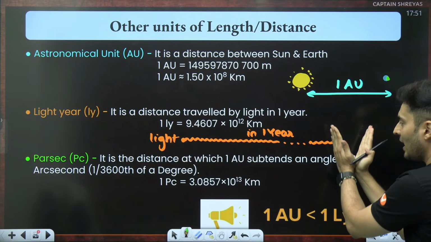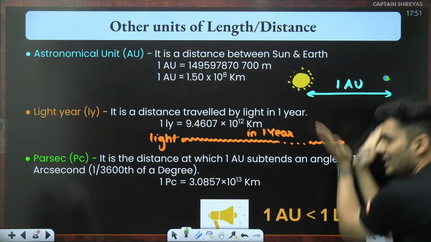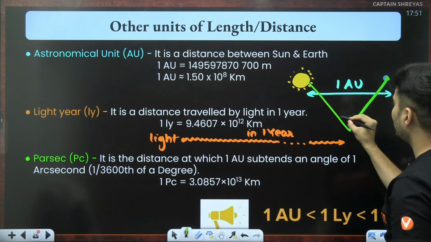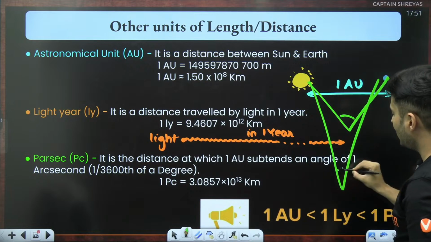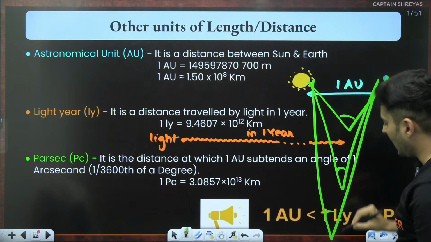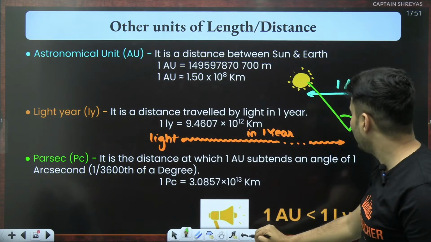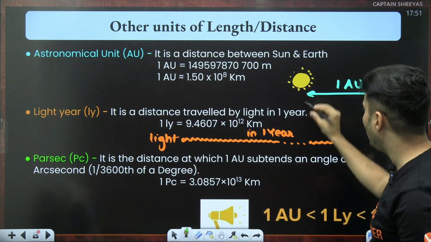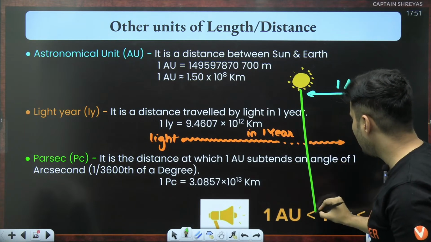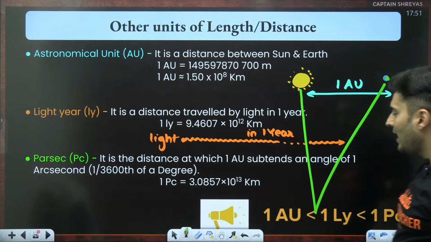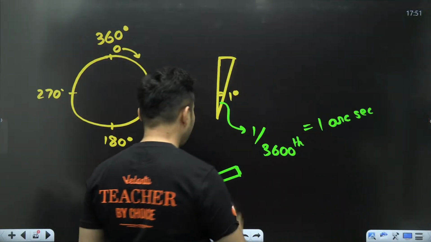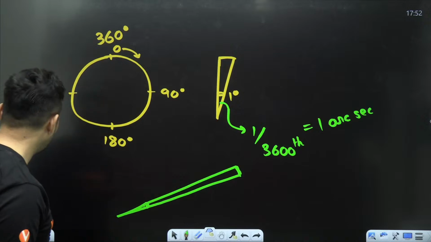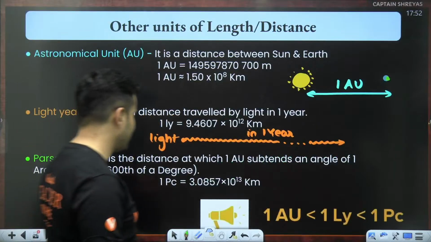As I go far, the angle becomes less. If I measure the angle here, it is more. If I measure the angle here, it is less. I go really far, where the angle subtended is 1 by 3600th of a degree, which is basically 1 arc second.